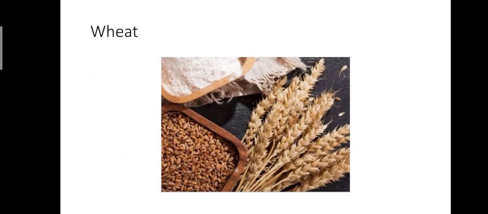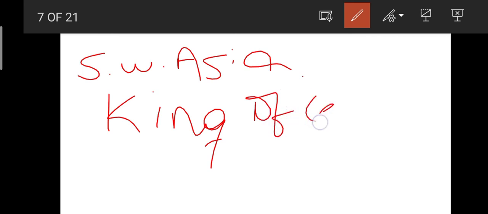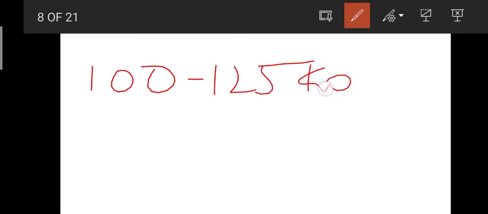And then this is wheat. Coming to wheat, what is the scientific name of wheat? It is Triticum aestivum. What is the origin of wheat? It is Southwest Asia. Wheat is also known as king of cereals. And then what is the seed rate of wheat? It is 100 to 125 kgs per hectare.